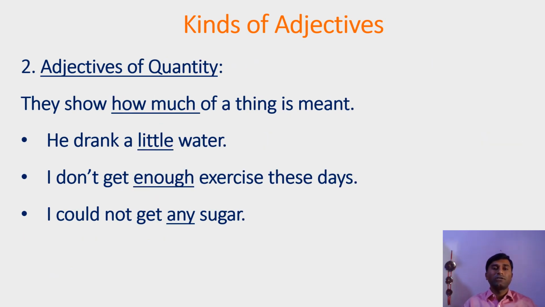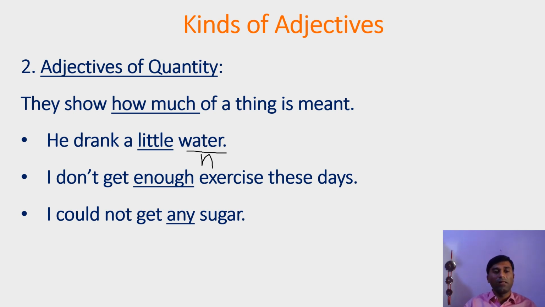Next is adjectives of quantity. Now this is rather easy to remember. You just remember that adjectives of quantity show how much of a thing is meant. So remember this phrase: how much. For example, he drank a little water. Here water is a noun and this noun is described by the word little. How much water? Little water. So little is adjective, water is noun.